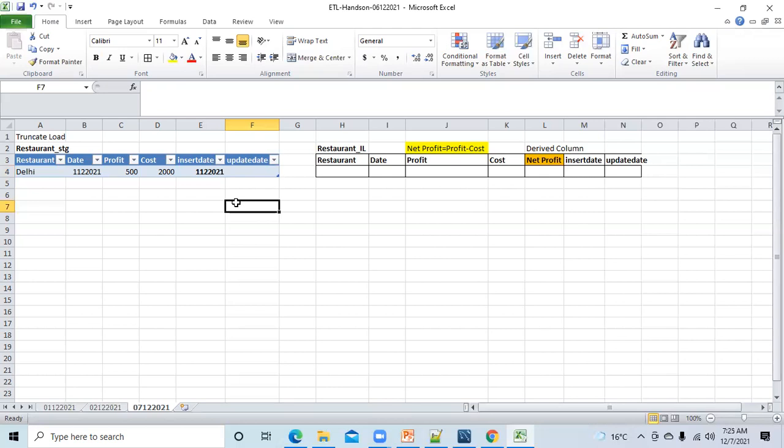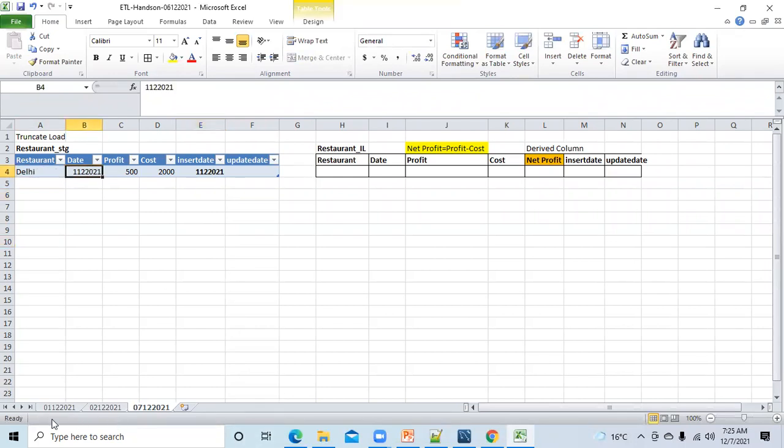So in that case, the timestamp column should also be included. In this, you'll be having a timestamp as well. It will be like this, like 1st of December 2021, and then if you have received it at 3 o'clock, so 03, and whatever time it will be. You'll get the timestamp as well. So this is the data we have received on 1st of December.